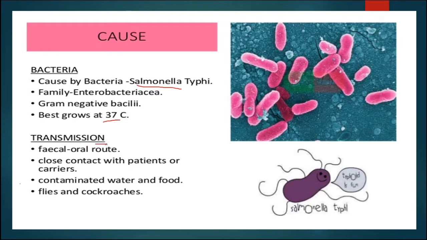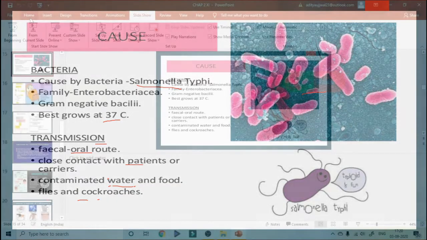Now its transmission, how it is spreading. This is the figure of Salmonella typhi, and it is transmitted through the fecal oral route, close contact with patients or carriers, then contaminated water and food, flies and cockroaches. So these are some methods by which this disease is transmitted from an infected person to a healthy person.